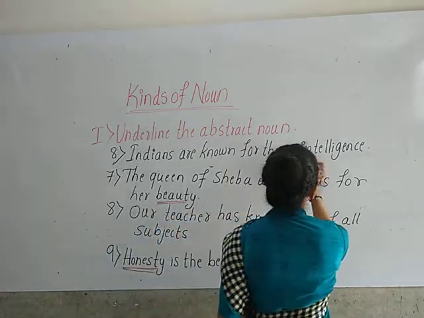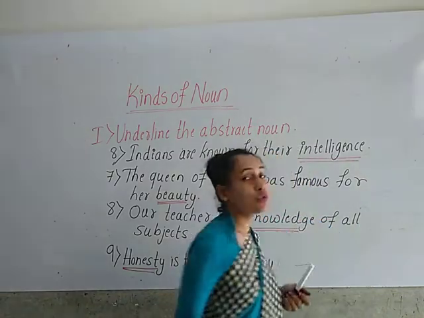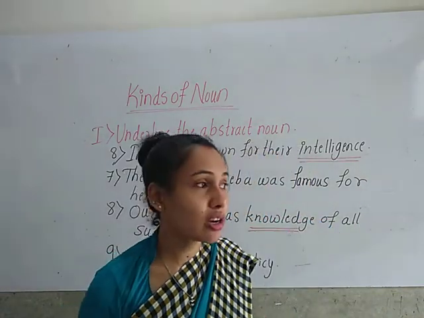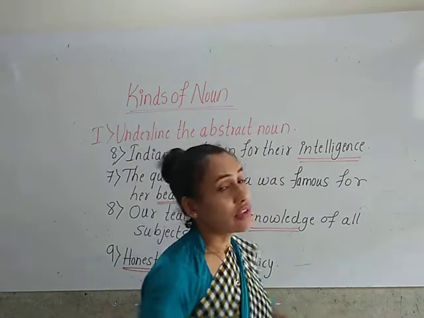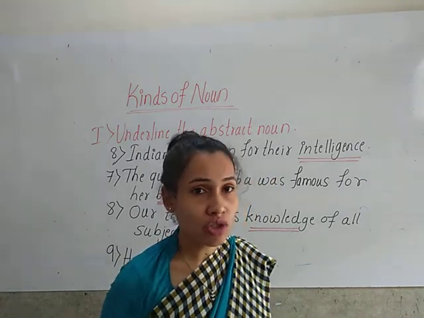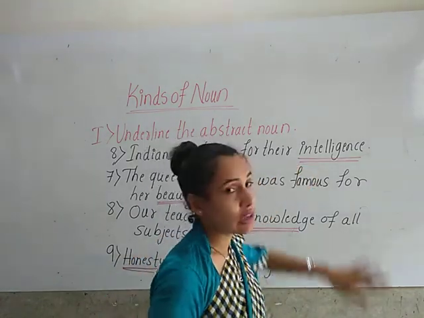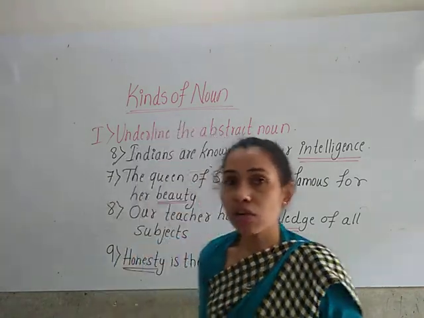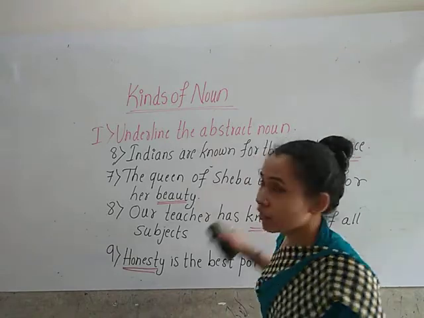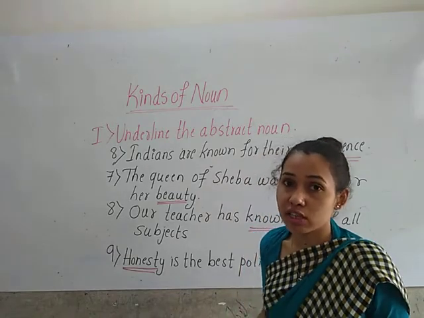So here intelligence is the abstract noun. Okay children, here intelligence is the abstract noun which cannot be seen or touched. It is the name of quality. Okay children, it can only be felt. So here you have to underline the word intelligence in your textbook.